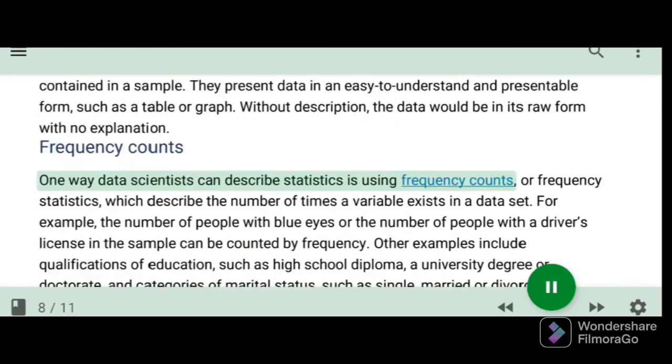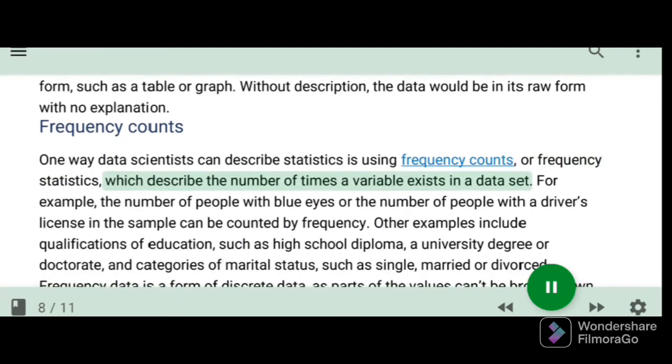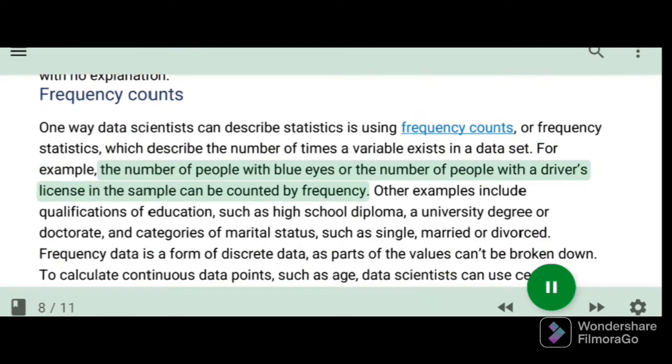Frequency counts. One way data scientists can describe statistics is using frequency counts, or frequency statistics, which describe the number of times a variable exists in a data set. For example, the number of people with blue eyes or the number of people with a driver's license in the sample can be counted by frequency.